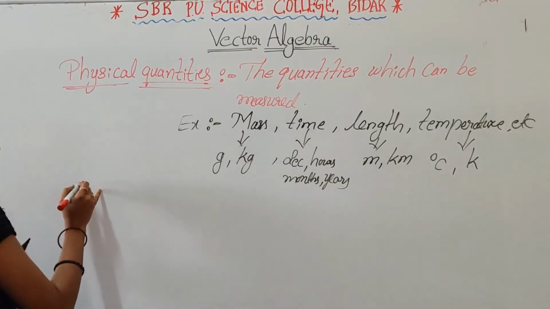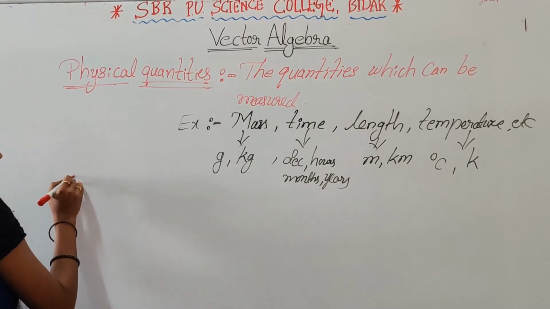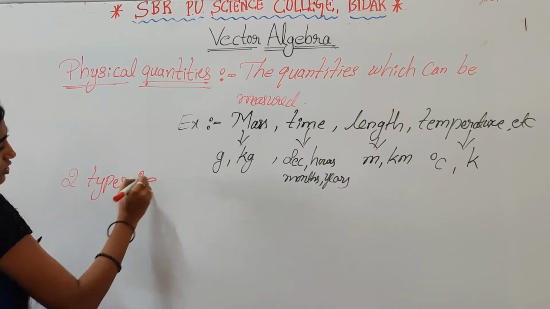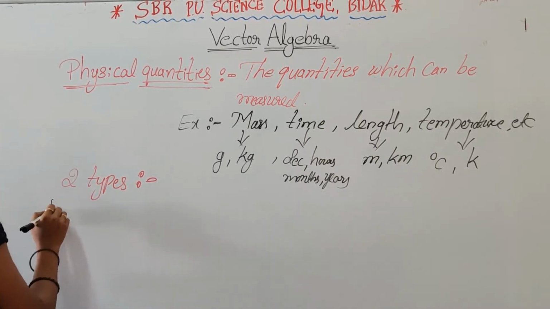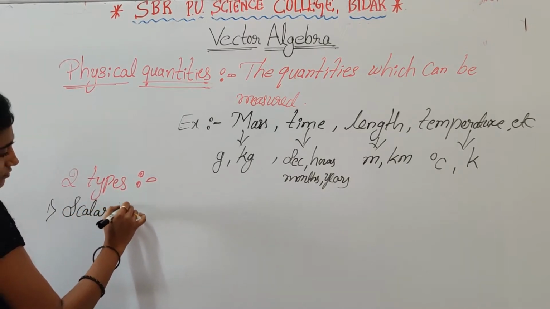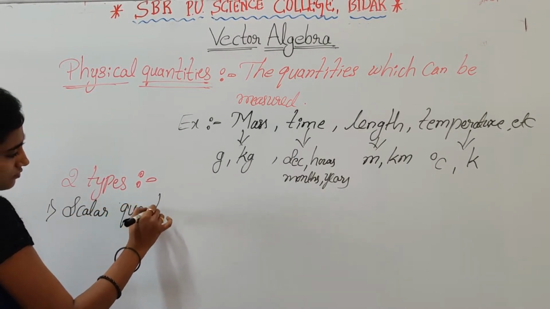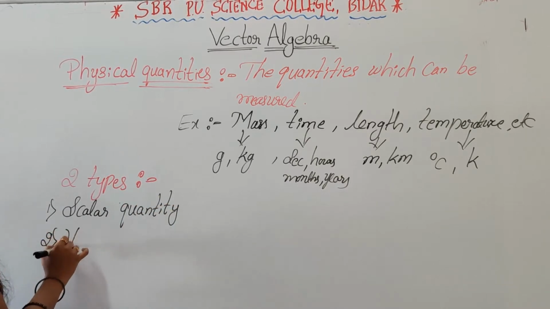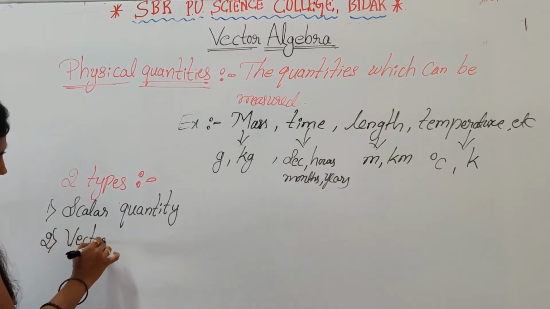Now, in physical quantities there are two types, right? The first one is scalar quantity, and the second one is vector quantity.